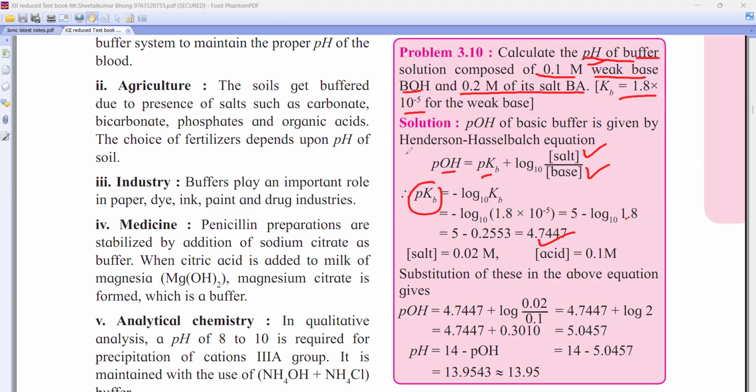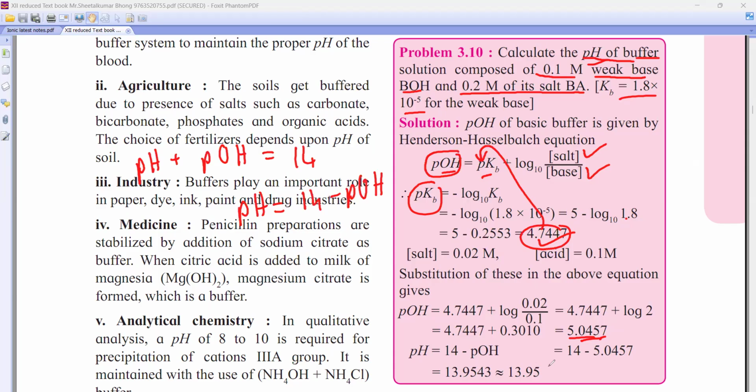Now I'll put this into the formula. pKb is how much, beta? I got this. Salt is how much, beta? They are given, right? And base is given. So I'll get, beta, first pOH. Hey, last class I taught one formula. Zoya, you watched that video, very easy sum. pH plus pOH is 14. They've asked us to calculate pH. So it will be what? 14 minus pOH. Easy?